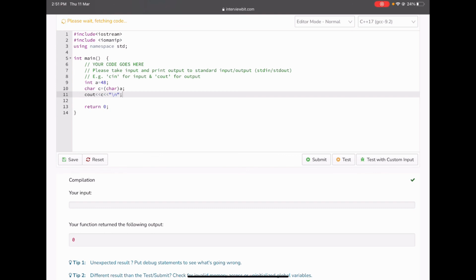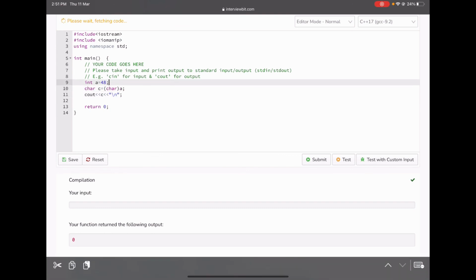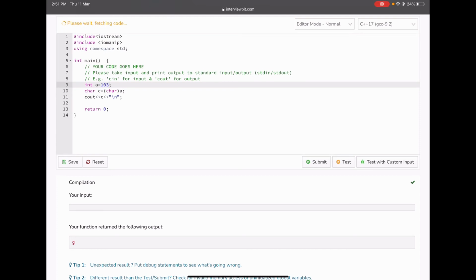If we change this ASCII code, suppose we change it to 103, and now we run, you see we get the character g as our output. So this shows how we are explicitly converting an integer value to a character value. So that's it with type conversions. See you in the next video.